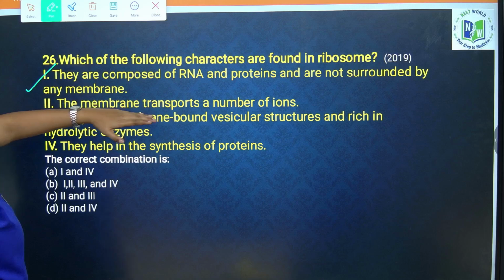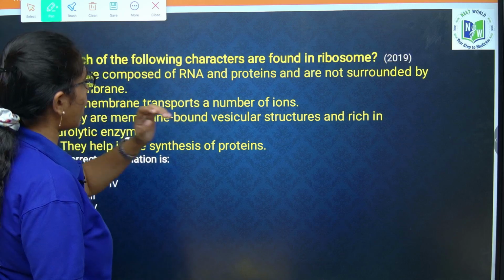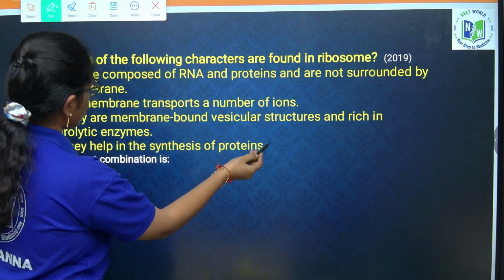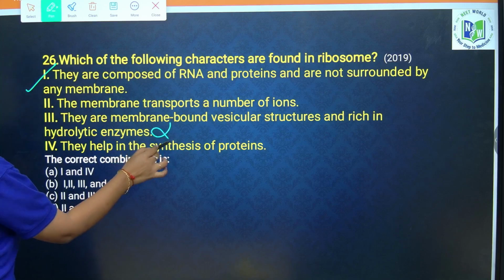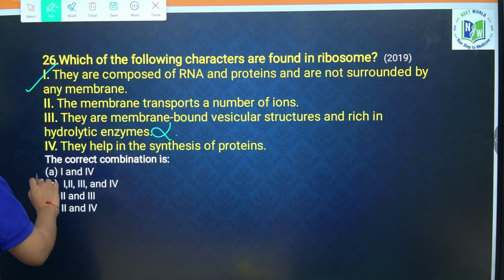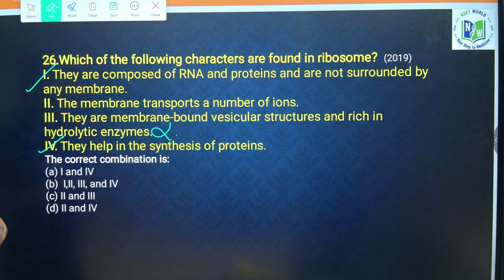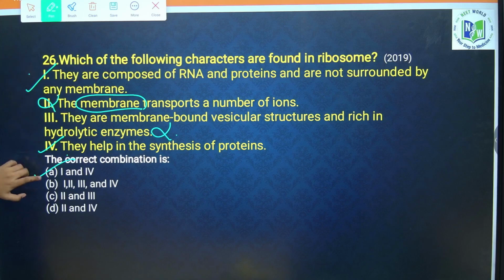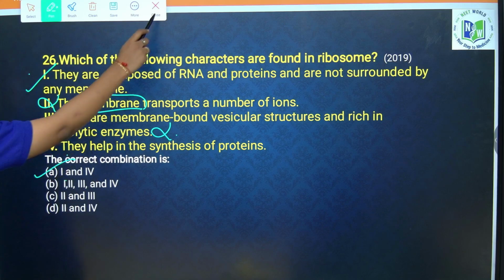The membrane transports a number of ions, wrong. They are membrane bound vesicular structures and rich in hydrolytic enzymes, wrong. Ribosomes are not membrane bound. They help in synthesis of proteins, true. They help in what, beta? Synthesis of proteins. So, the correct option is A, 1 and 4. They do not have a membrane, so option 2 is wrong. So, the correct option is 1 and 4, option A. Next question.